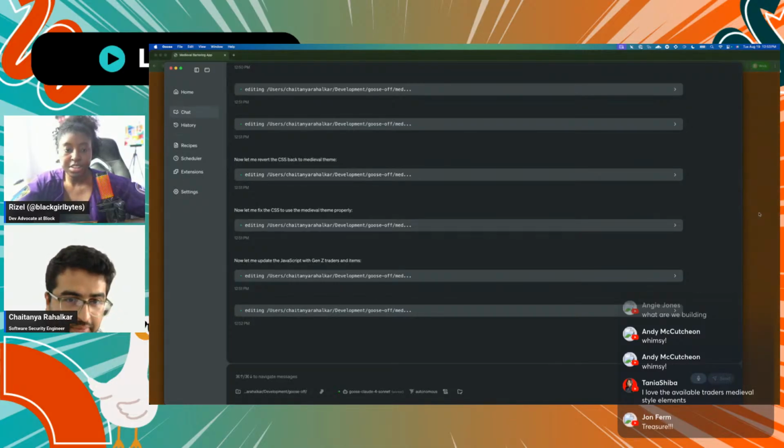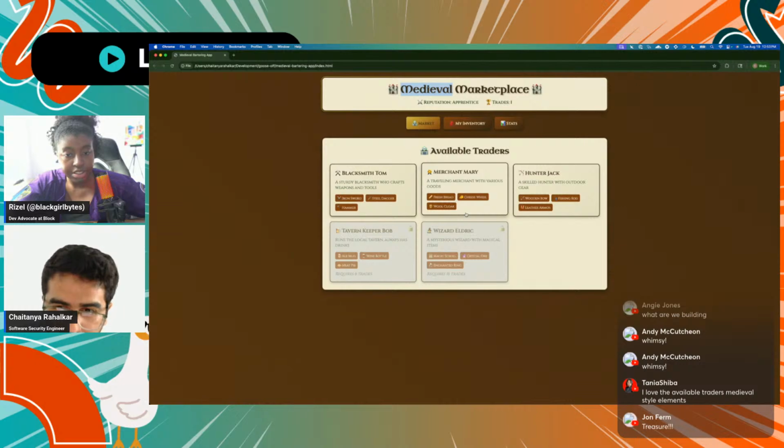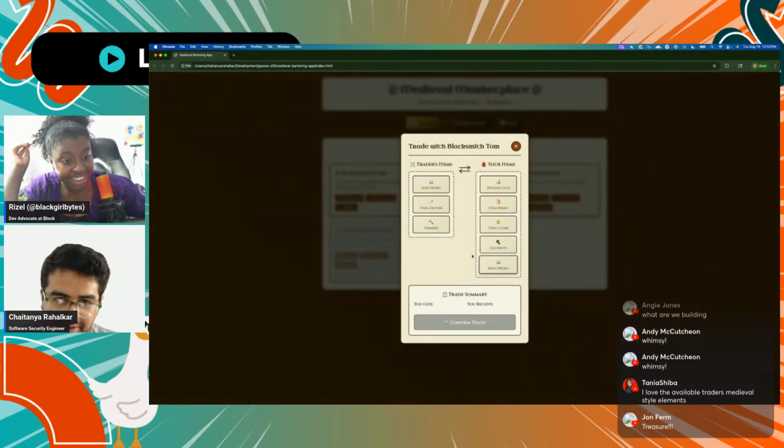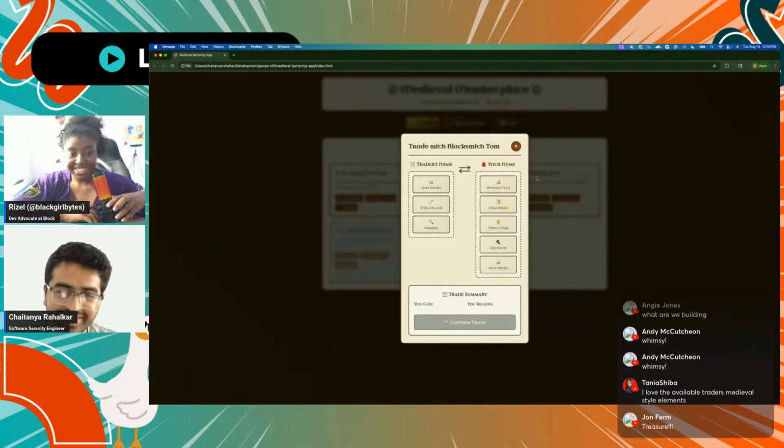I want to add a crazy feature that uses AI within the application. So if you're writing a message to the trader, it'll generate the message for you using AI. How are you gonna do that? I'm just gonna tell it to use an LLM inside of the app. Oh shoot. Okay, let's see this.